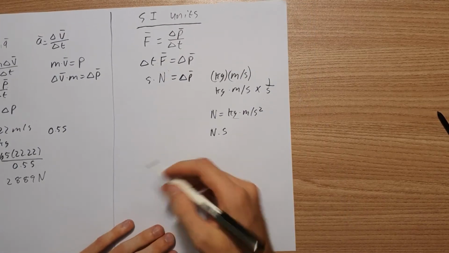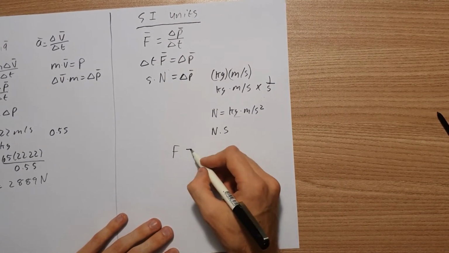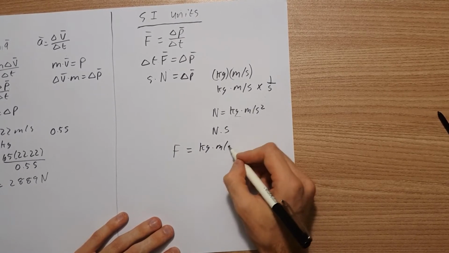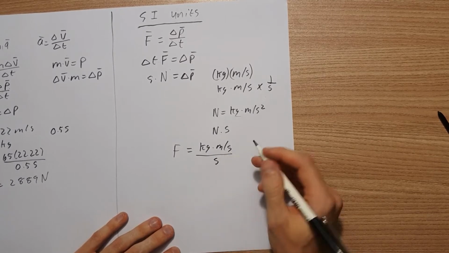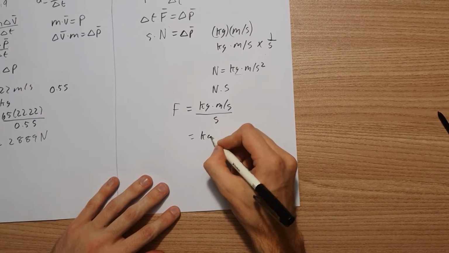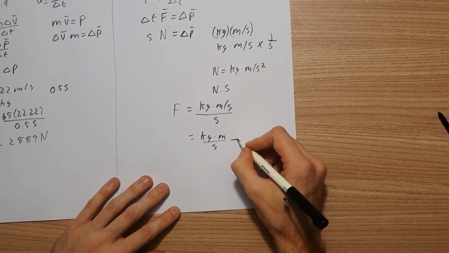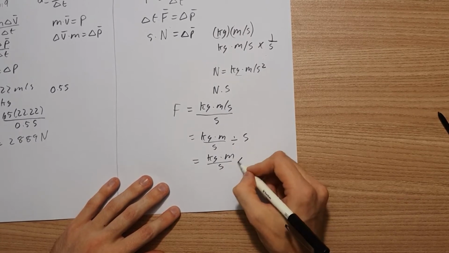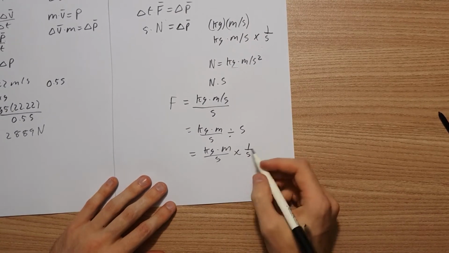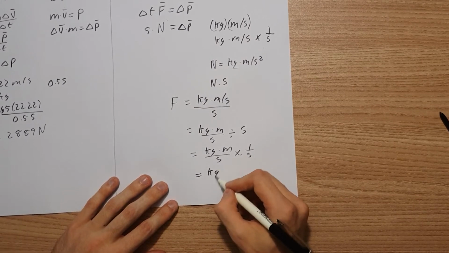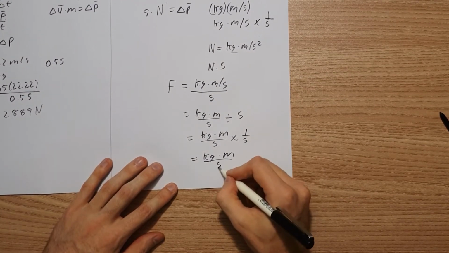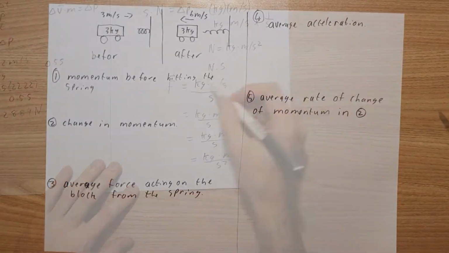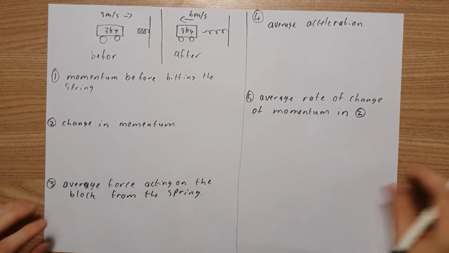Okay, if you want to work it back the other way, if we start with force over here, it's going to be kilograms meters per second divided by seconds, which means we can rewrite that as kilogram meters per second times 1 over seconds, which then gives you kilogram meters per second squared, which equals newtons. So either way we get back to force. Okay, let's have a look at the following question.